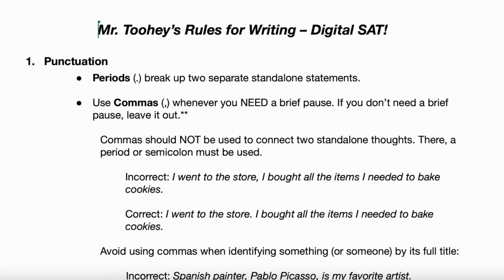All right, go ahead and read the next part of the comma rule. It says commas should not be used to connect two standalone thoughts. There, a period or a semicolon might be used. Okay, great. And then I want you to read that incorrect example there of the comma. Incorrect: I went to the store, I bought all the items I needed to bake cookies.